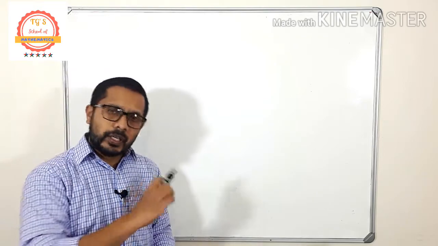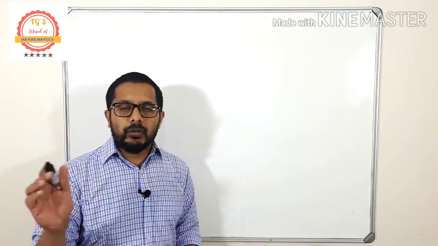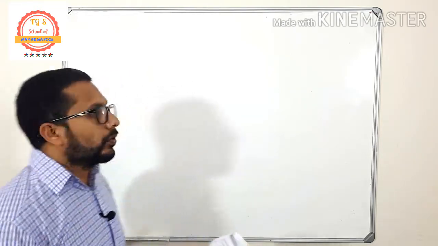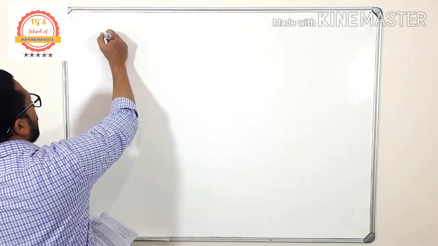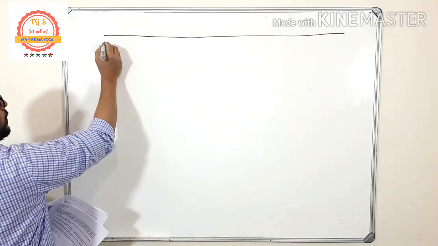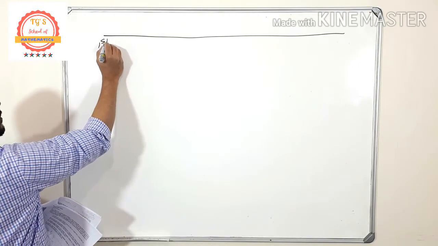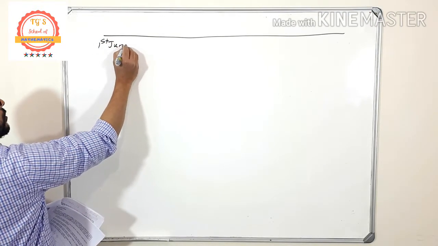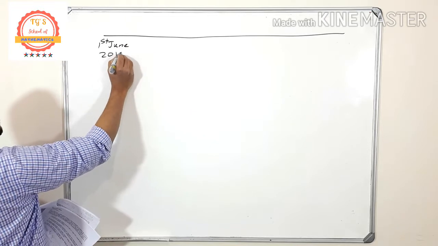2016. Let me try to draw a number line, or timeline, for this one. What is given there? So this is a number line, and let's say this is 1st June 2016.